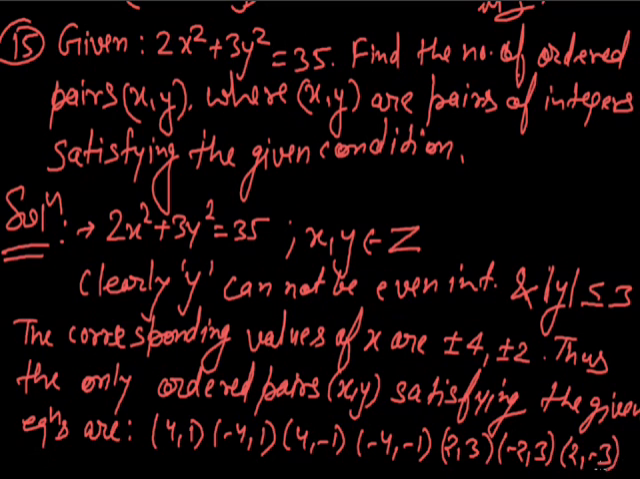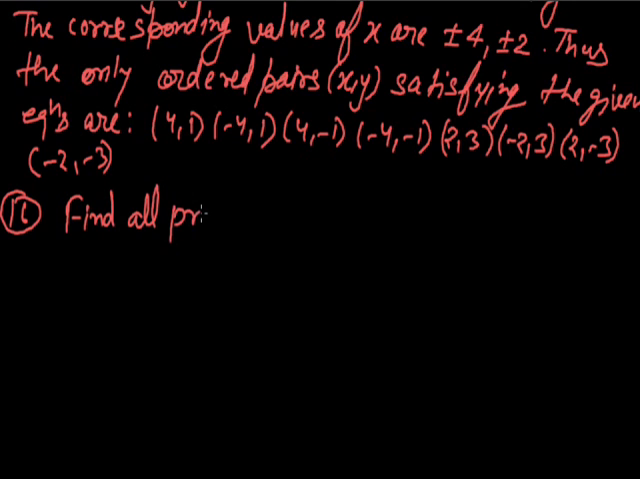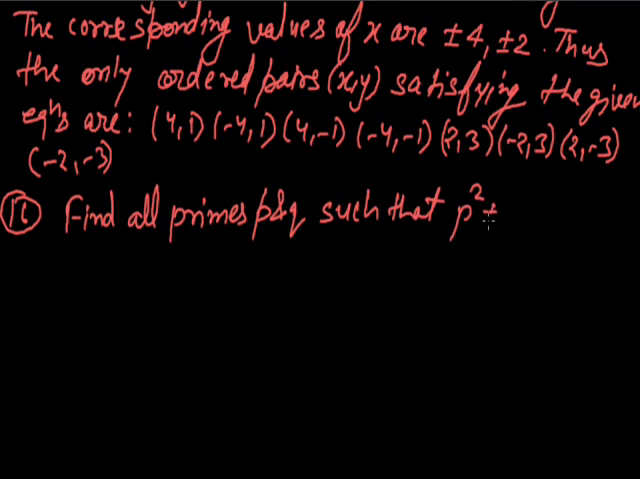Let us move to our next question, question number 16, that is given to us as: find all primes p and q such that p square plus 7pq plus q square is the square of an integer. Let us solve the given question.